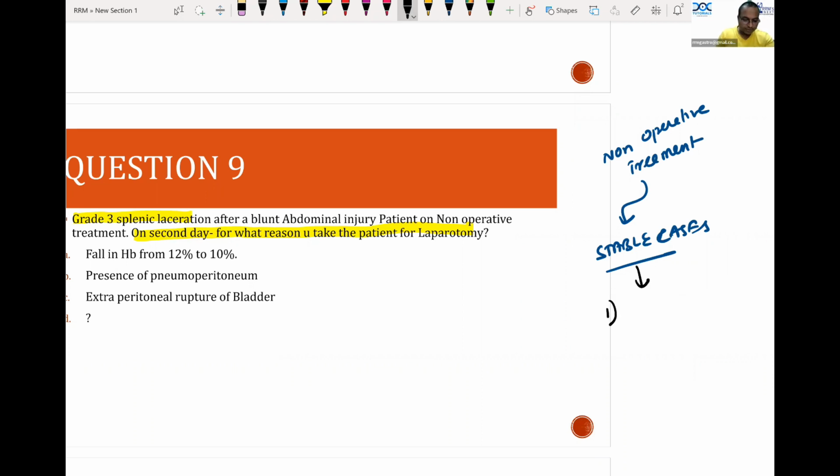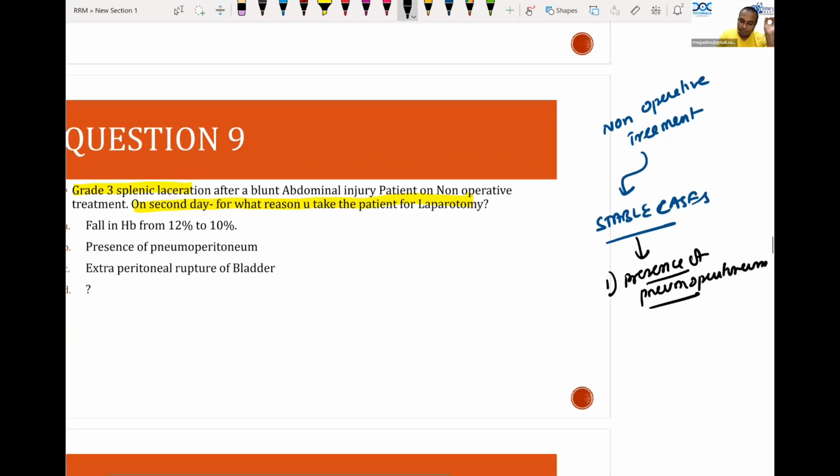Number 1, yes, very good: presence of pneumoperitoneum. What does it signify? Pneumoperitoneum signifies there is a bowel injury. So there is no conservative treatment for bowel injury.